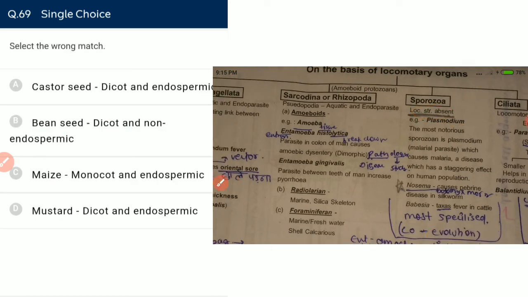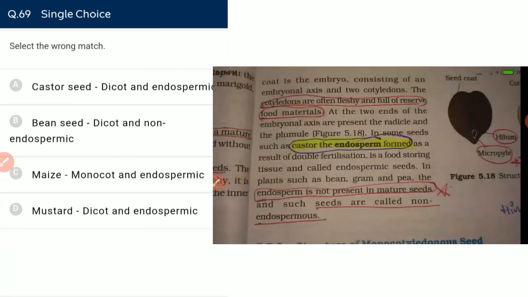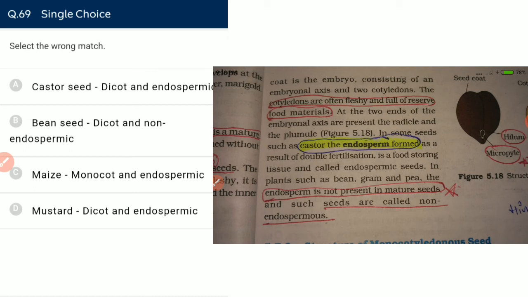Select the wrong match. Castor, dicot endospermic, it is correct. Bean seed, dicot and non-endospermic, it is correct. Maize, monocot endospermic, it is correct, because almost all monocots are endospermic except orchids. Orchids are monocots, but they are not endospermic.